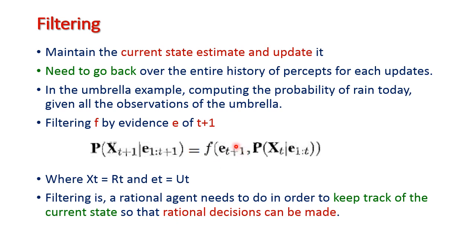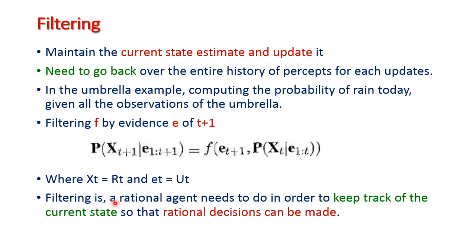So the current state will be computed based on the previous history of the values, where X t, that is the unobserved variable X t, is equal to rain of t, and Et, that is the evidence value, is related to the umbrella.